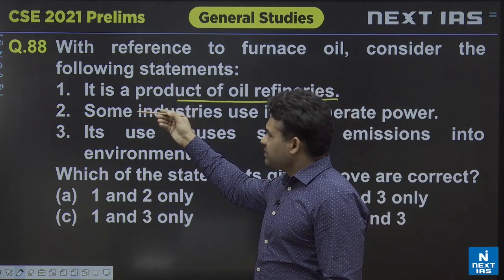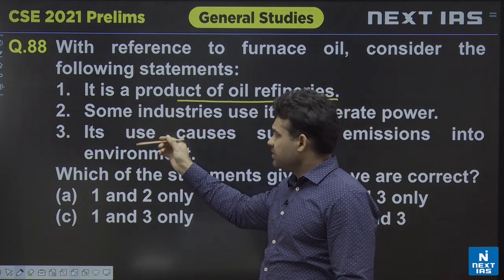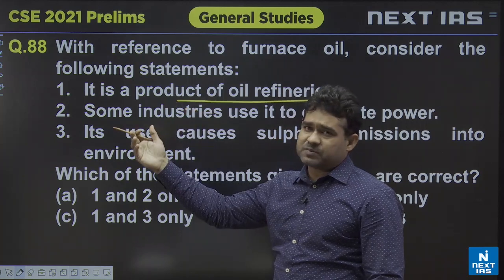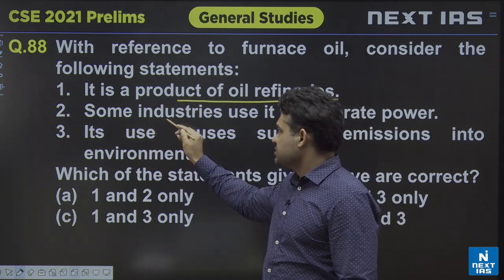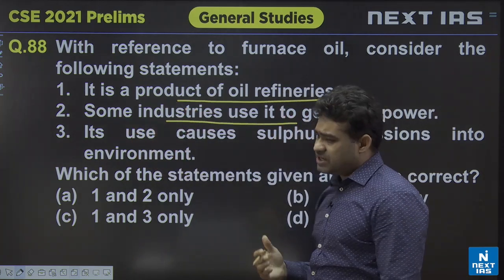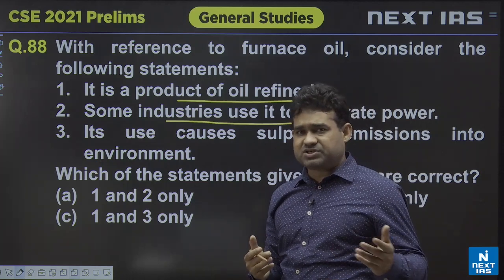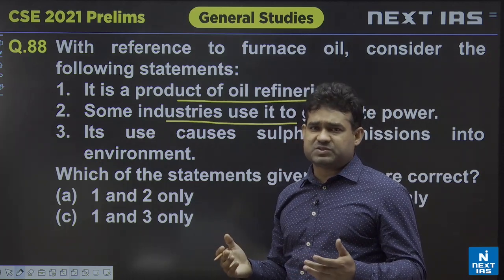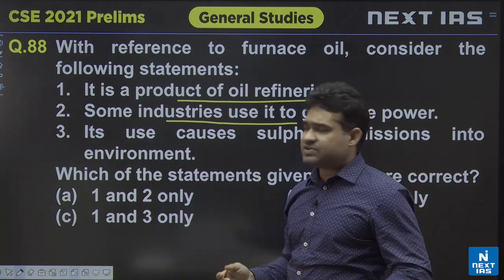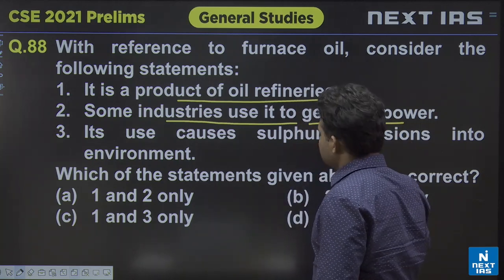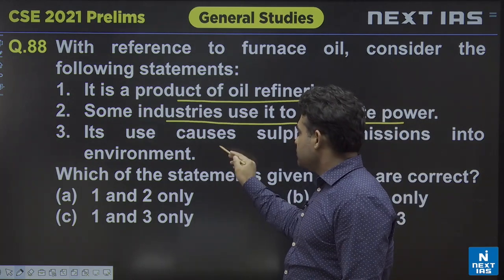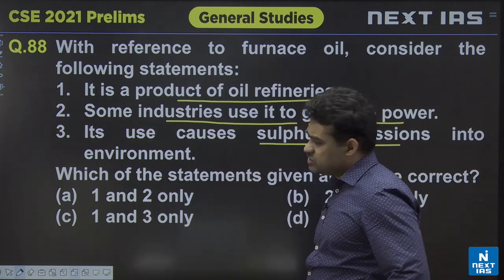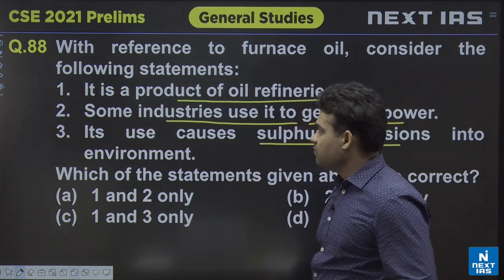So it is a product, one of the byproducts of the oil refineries, yes. One of the byproducts of the crude oil distillation, yes. Some of the industries use it for the generation of power, in transportation also, and along with this, many other industries, maybe cement and various other industries, may use it to generate power. Along with this, it causes sulfur emissions to the environment.